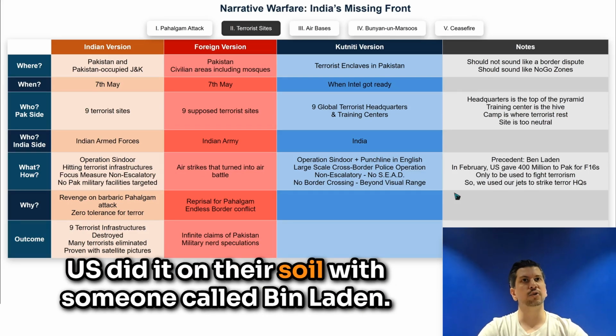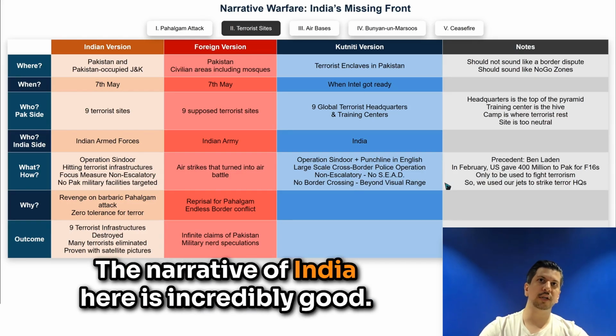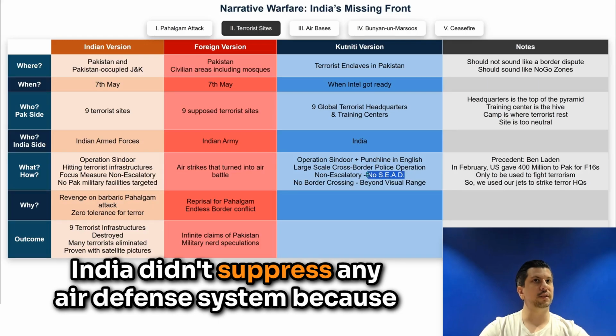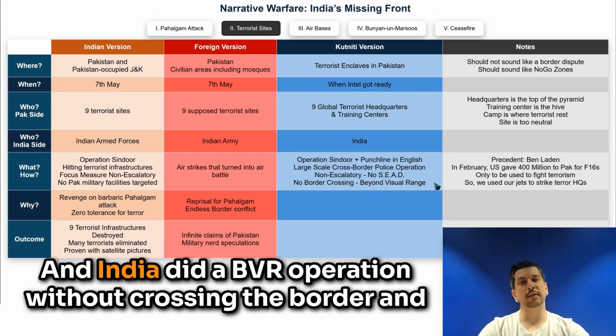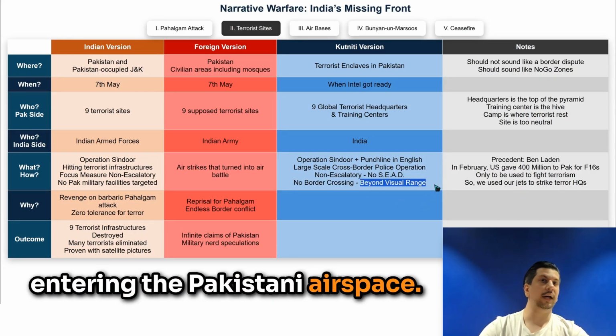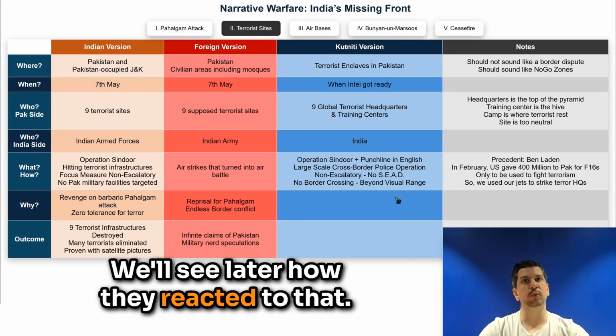The US did it on their soil with someone called Bin Laden. It was not a problem for them. And to emphasize that, the narrative of India here is incredibly good. India didn't suppress any air defense system because it was not a war, it was just a police operation. And India did a BVR operation without crossing the border and entering Pakistani airspace. So it's purely a police operation. We'll see later how they reacted to that.